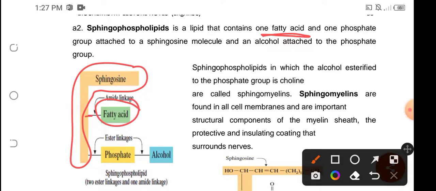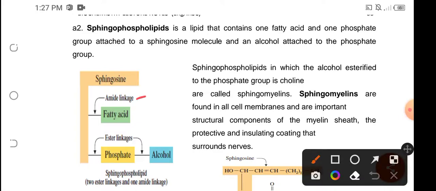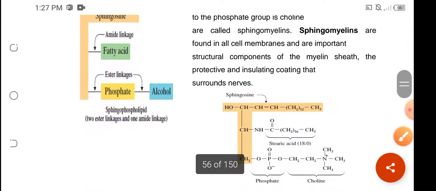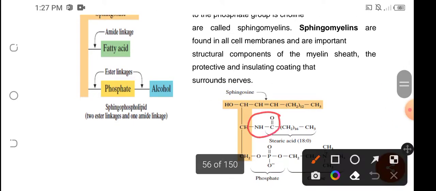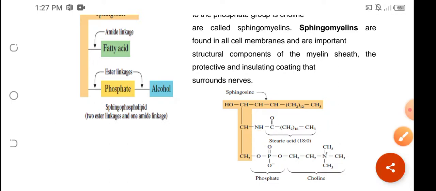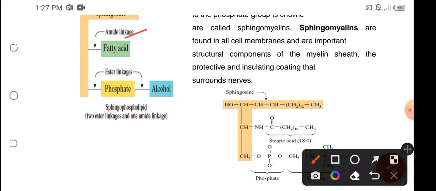That is connected to the amino group of the sphingosine, and that is why for sphingophospholipid we now have an amide linkage. It is an amide linkage because the amino group of the sphingosine and the carbonyl group coming from the fatty acid will be connected.